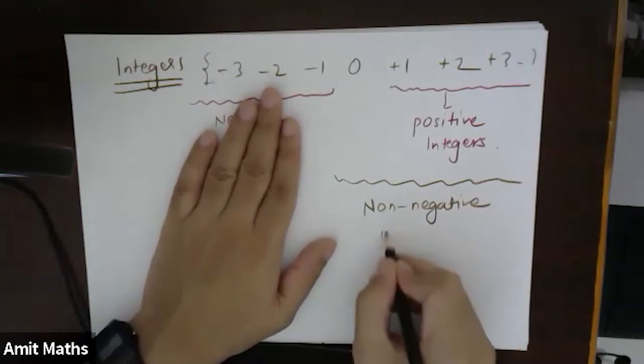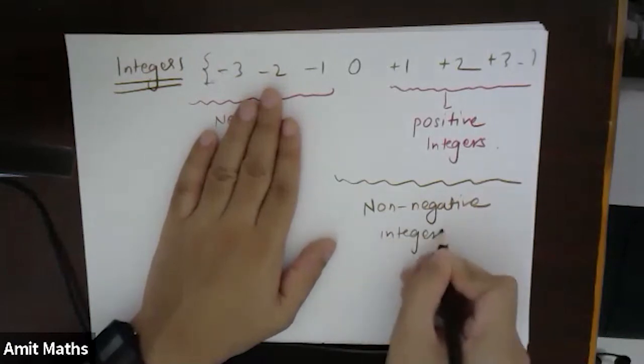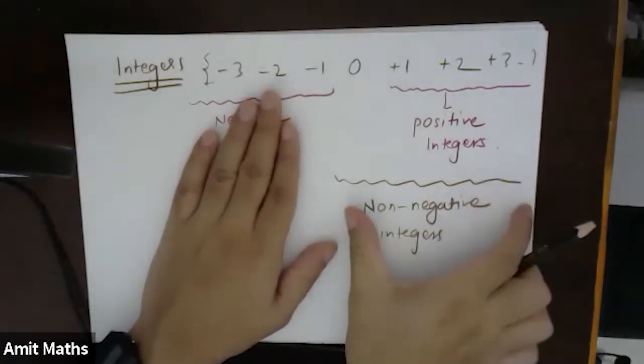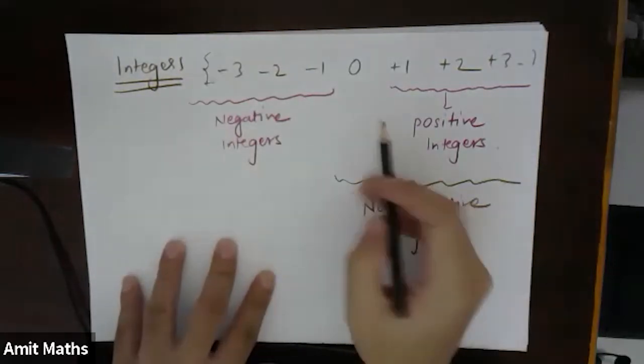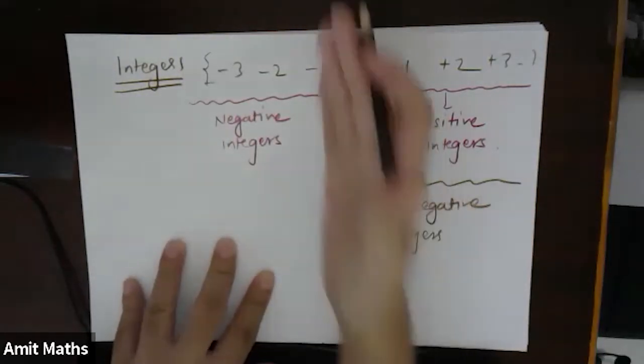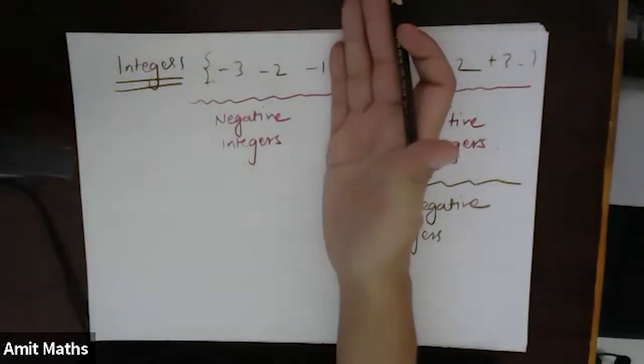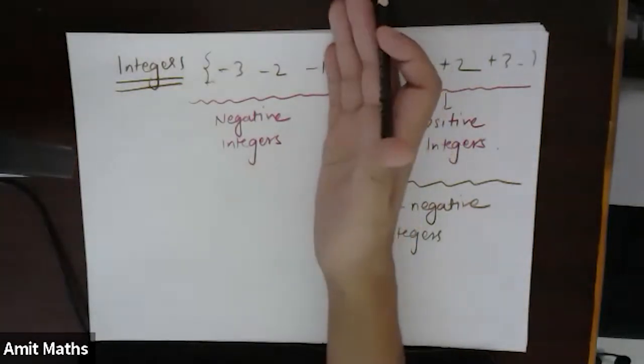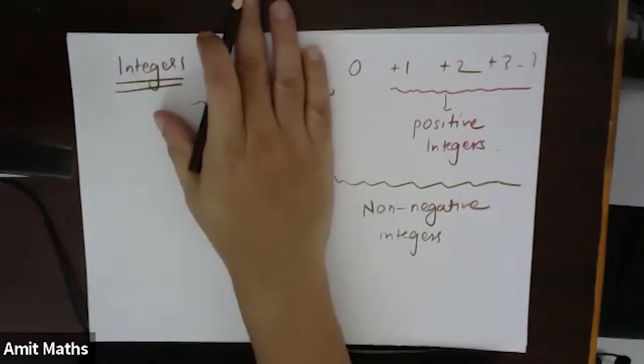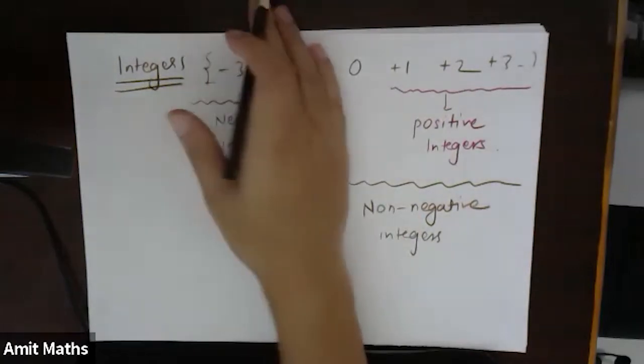Non-negative integers start with 0. Basically, whatever is non-negative. Negative was -1, -2, -3, and so on, so non-negative will be 0, 1, 2, 3. Everyone understood? I hope this is clear.